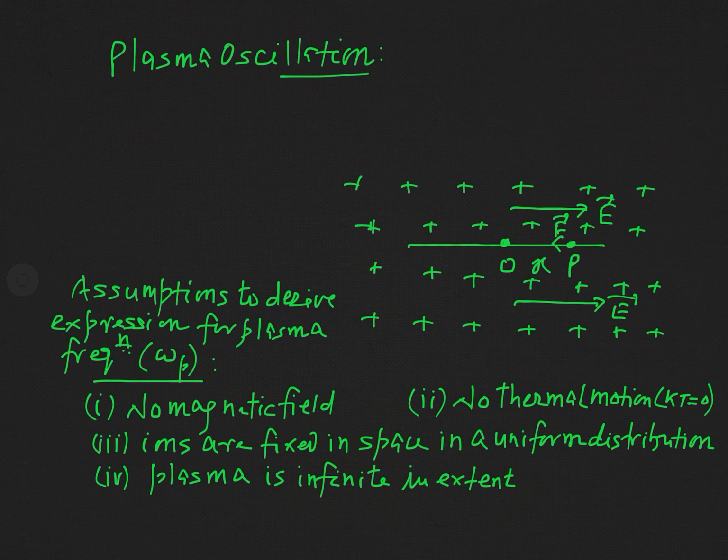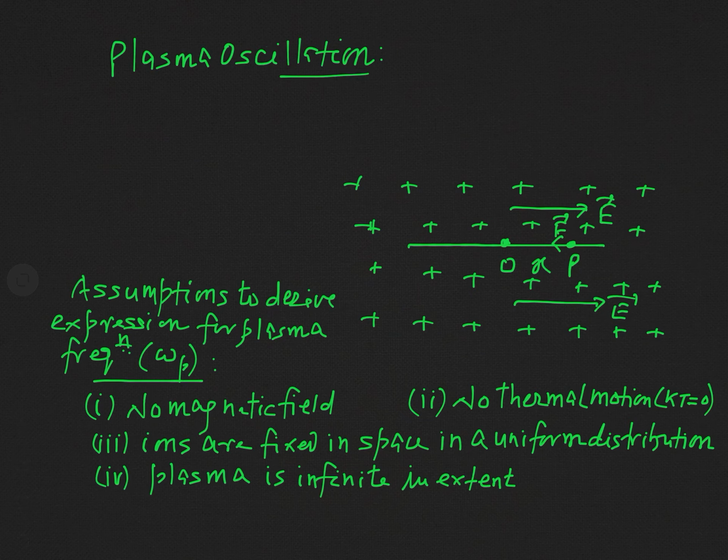But due to the larger inertia, the oscillation of ions is so slow that we do not consider it. We only consider that these ions keep the plasma neutral, with no contribution to the oscillation. On the other hand, electron oscillation is fast, so in general, when we say plasma oscillation, that means electron oscillation.